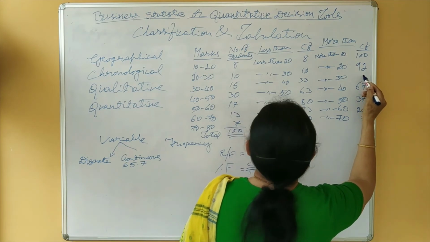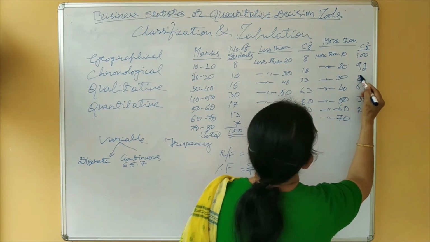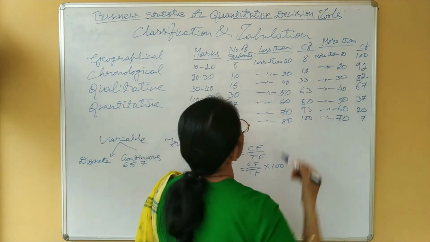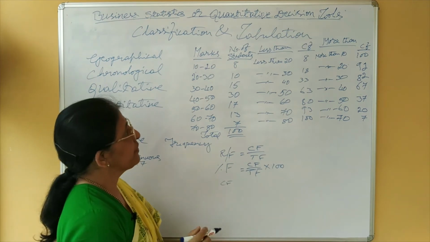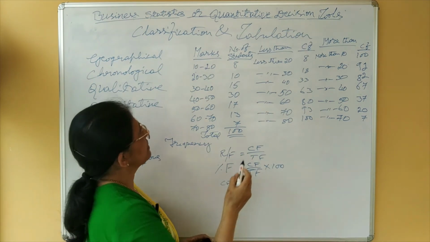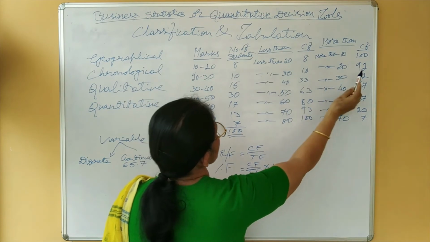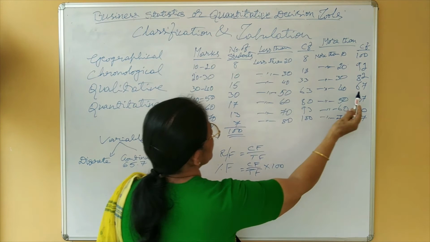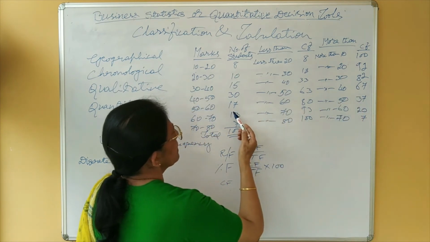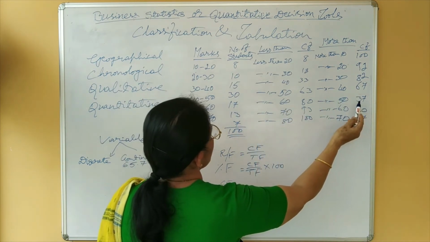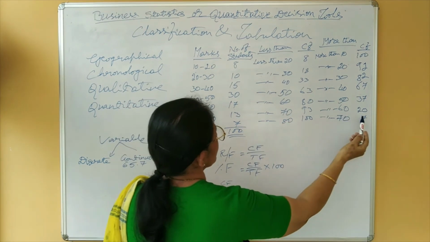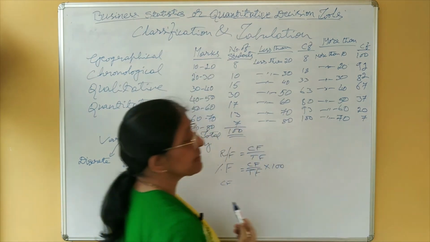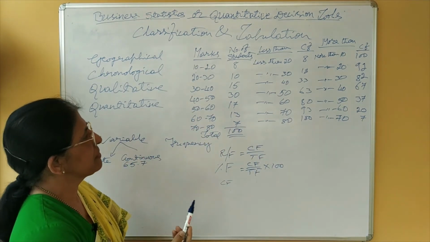67 plus 15 comes to 82. 82 plus 10, 92. 92 plus 8, 100. Or if you take the reverse order also, 100 minus 8, 92. 92 minus 10, 82. 82 minus 15, 67. 67 minus 30, 37. 37 minus 17, 20. Then 20 minus 13, 7. Like this you have to convert.